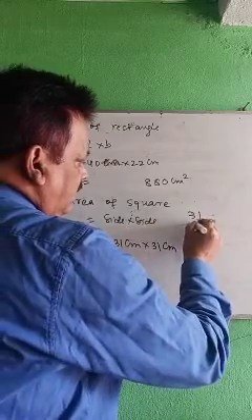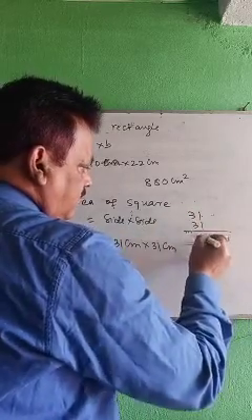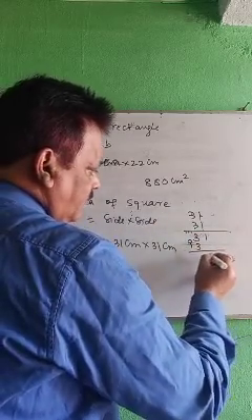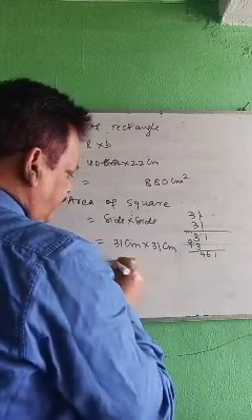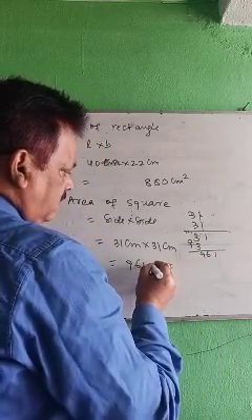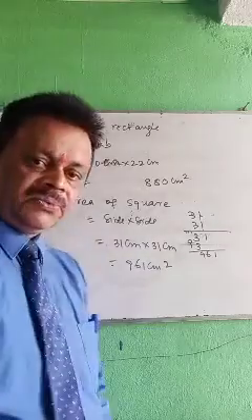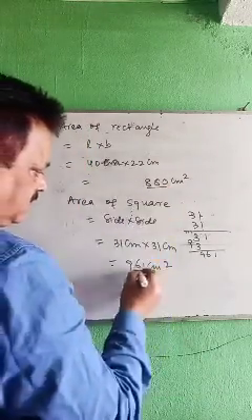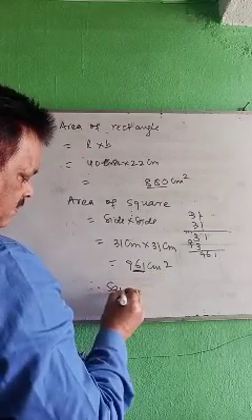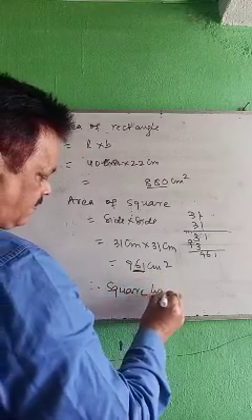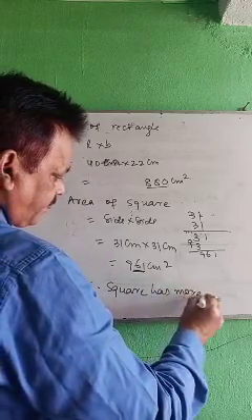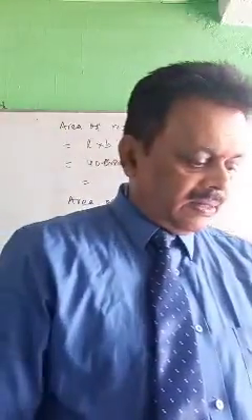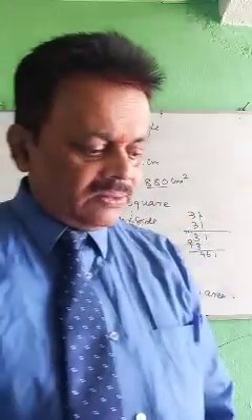Multiply 31, 31. 1 into 1, 1, 1, 3, 3, 3, 1, 3, 3, 3, 9. 1, 6, 9. 961 centimeter square. Which one now has more area? Square has more area. Because this is less, this is more. Square has more area. Okay, this question done. Then you see question number 7.